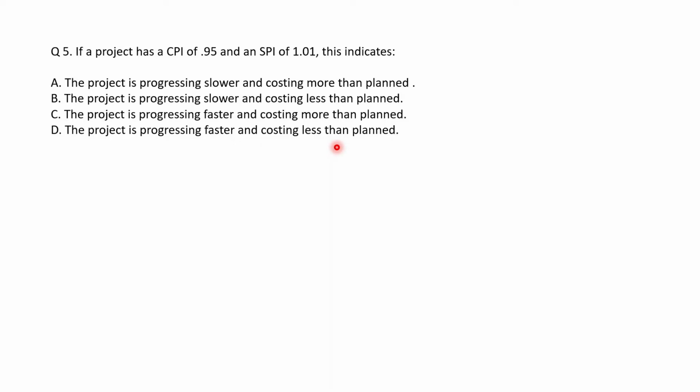Now, did the wording trip you up on this one? Make sure you read the questions and answers carefully, since things were switched around on this one. A schedule performance index greater than 1 means that the project is progressing faster than planned. Whereas a cost performance index that is less than 1 means the project is costing more than planned. So therefore, choice C is the only one which is correct here.